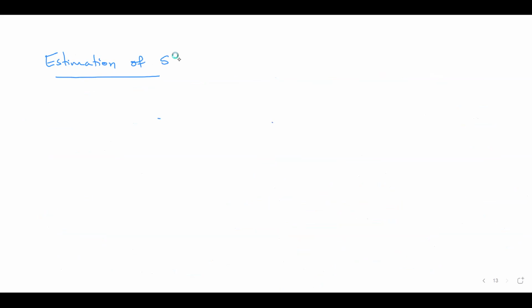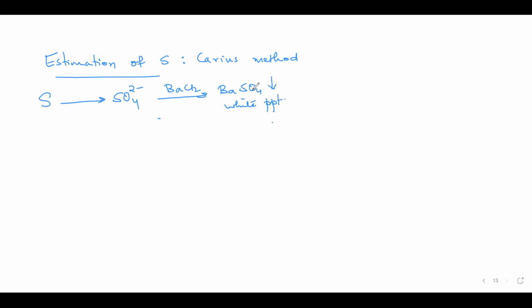Estimation of sulfur is done using Carius method. Here all the sulfur in the organic compound is oxidized to sulfate ion by a series of reactions. Then to this they add barium chloride and they get a precipitate of barium sulfate. This precipitate they dry it and weigh it. Let the weight of the precipitate be say A grams. Weigh करने के बाद A grams मिला है आपको precipitate.